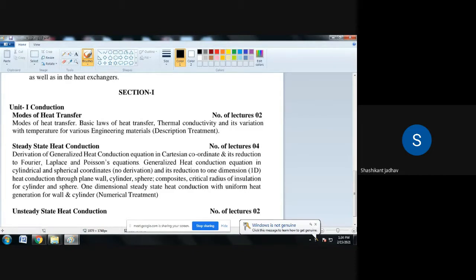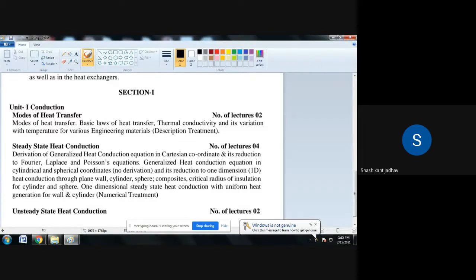In Newton's law of cooling, this law is related to convection. We take H as a proportionality constant, and that H is nothing but the coefficient of convective heat transfer. So what is the equation for Newton's law of cooling? That is Q is equal to H into A into delta T. This is the law related to convection, that is Newton's law of cooling.